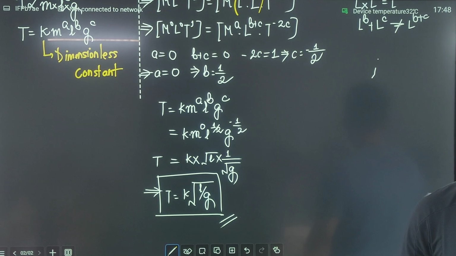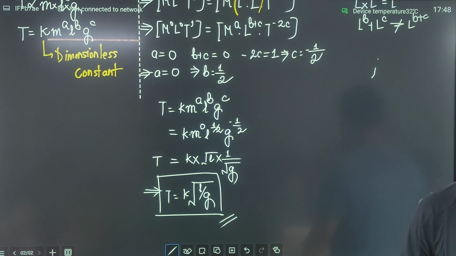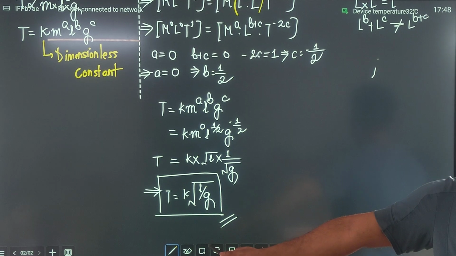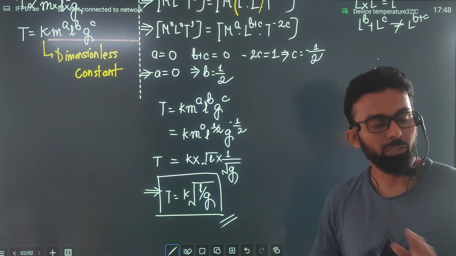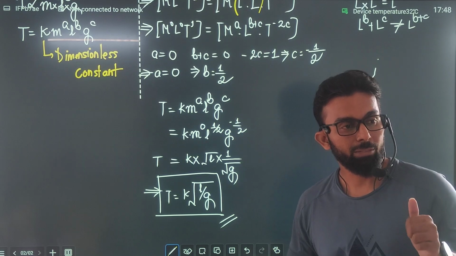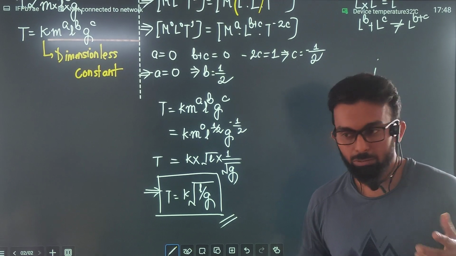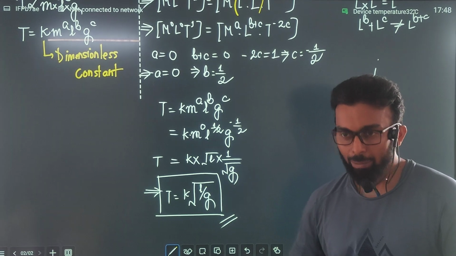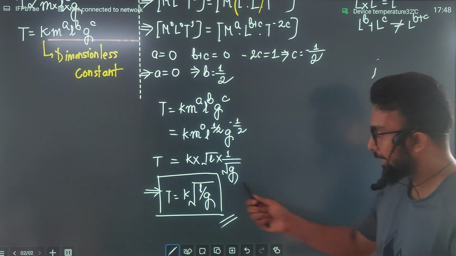So समझ में आया? So ये हमने क्या निकाल लिया? This is the formula for time period. But is it perfect? Still not perfect. Because why? We don't know the value of what? K, and it is not possible to find out the value of k using dimensional analysis. And you know the reason for this. Because k has no dimensions. If it has no dimensions, we cannot search it out. Is that clear, people? So this k cannot be calculated.